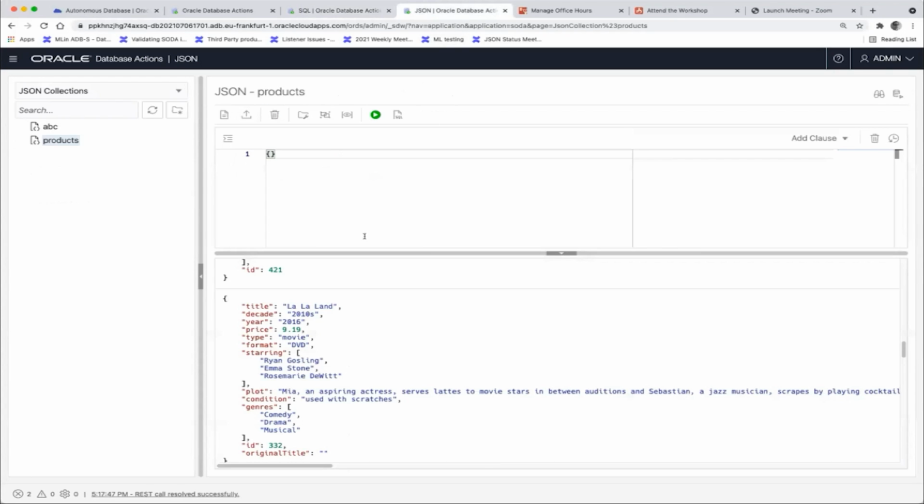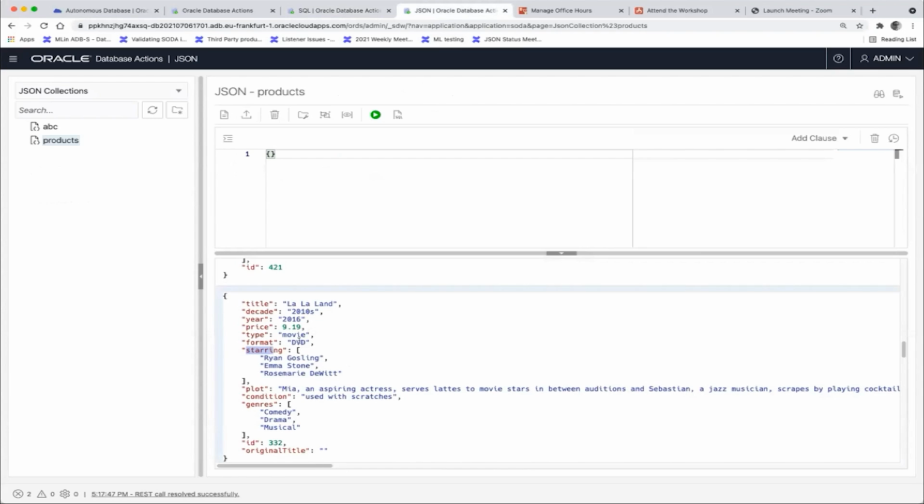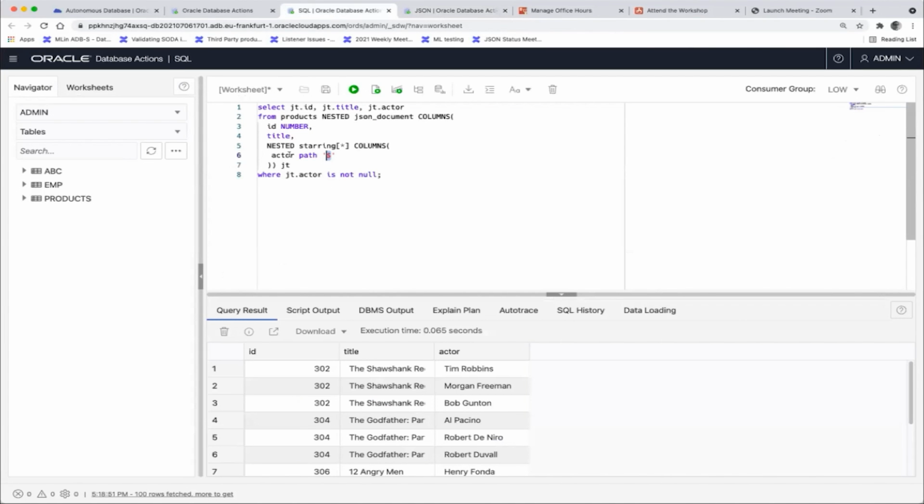So if we quickly go back, we see that starring is the array, and inside the array we don't have any objects or nested structures, but instead just strings. So every value in the array is a string. And this is what we're saying here: the path is just the value itself. So no further dotting into nested structures because there is none, and just name that value with a column name actor. And now you see the result is we have a column named actor. You see all the actor names.